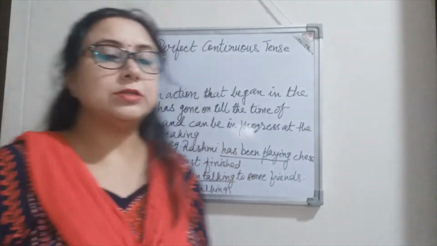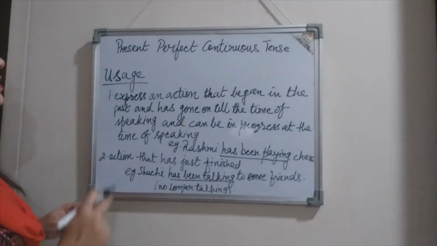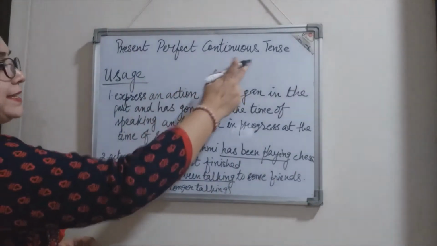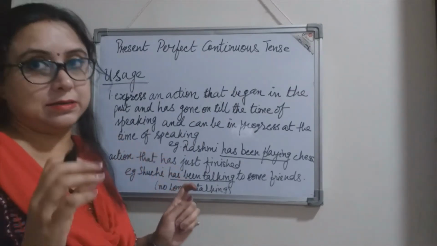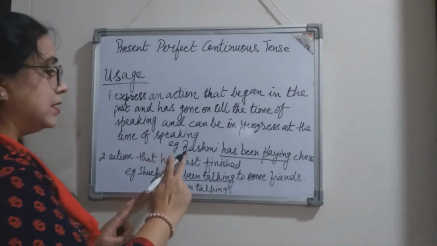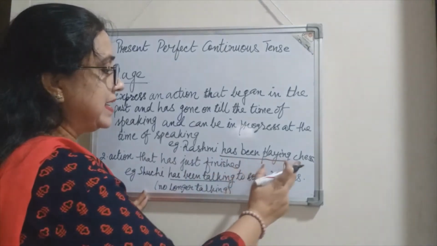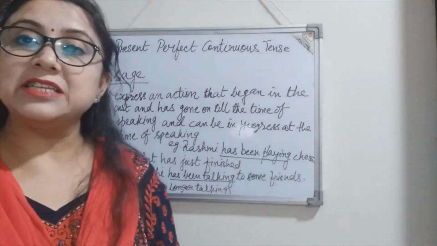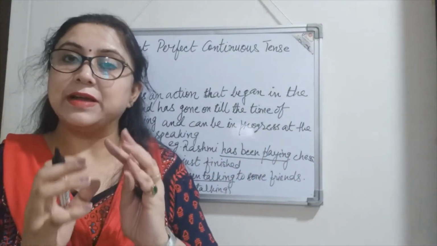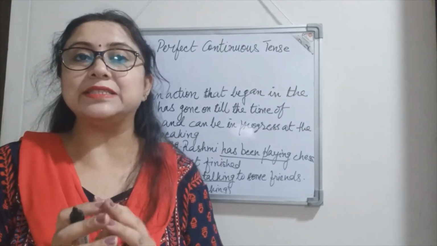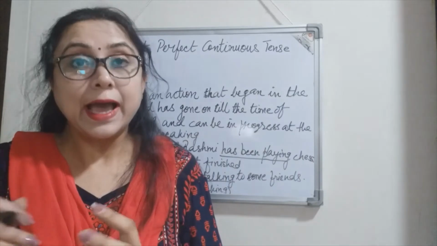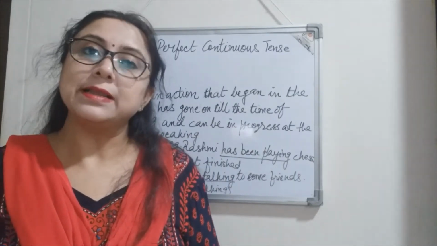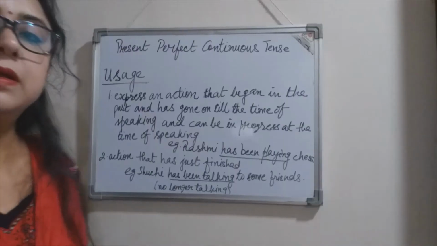So this is where the present perfect continuous tense is used. Now this example will make the thing more clear. Rashmi has been playing chess. So she has been playing chess. Her action of playing chess started before the time of speaking, is continuing, and further it will continue, right?